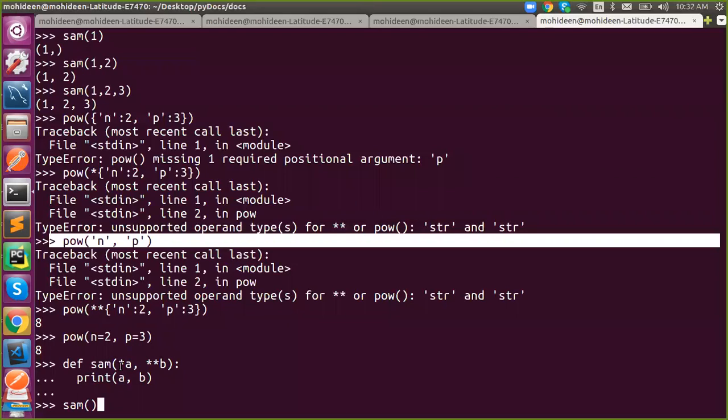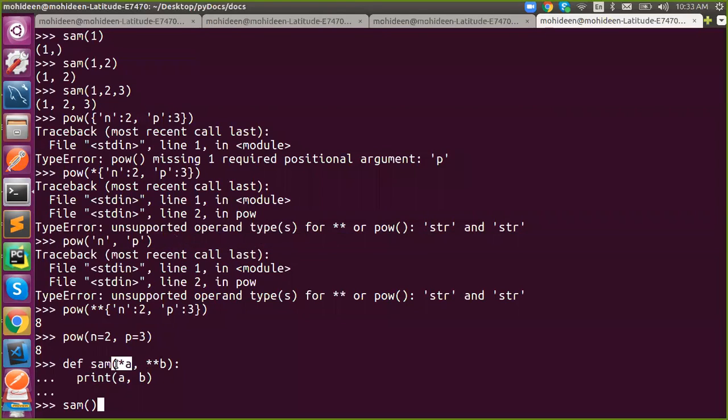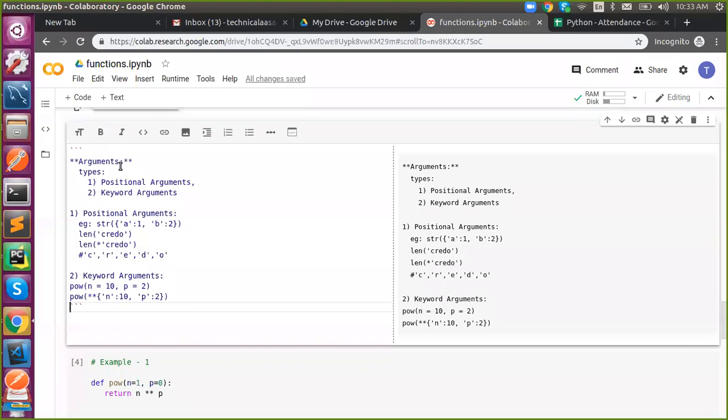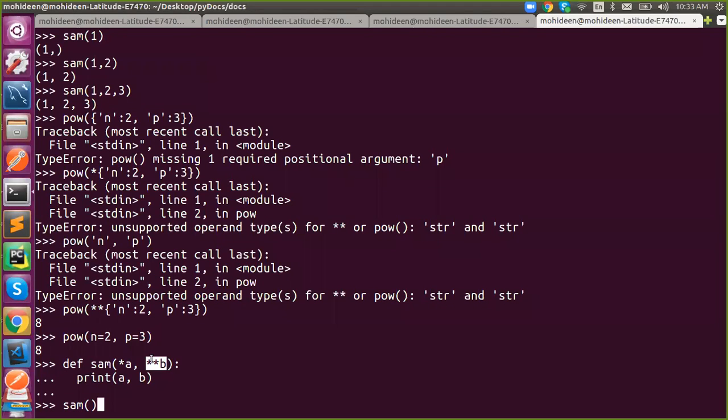Yes. So a single asterisk will pack positional arguments together. A double star will pack keyword arguments, and return them as a dictionary. Here it packs the positional arguments. Here it will pack the values along with the keywords. So we have seen two types of arguments, right? One is positional and another one is keyword. So a double star will pack keyword arguments together. So this is a keyword argument.